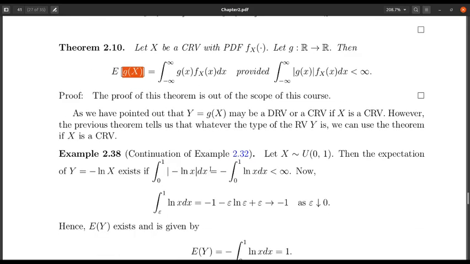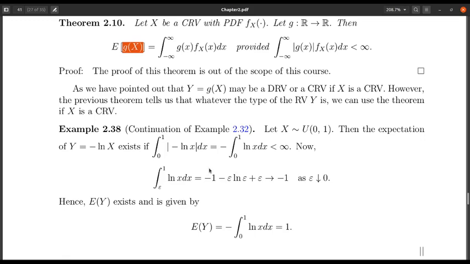Okay, so let us take some examples. Example 2.38 is a continuation of Example 2.32.